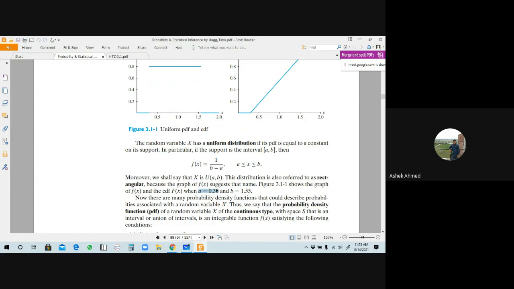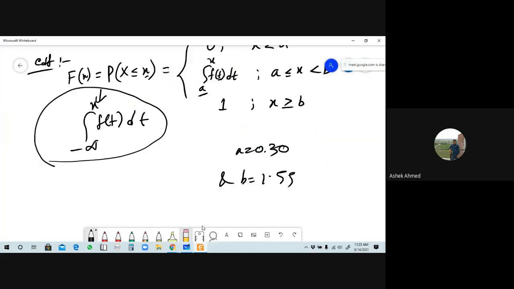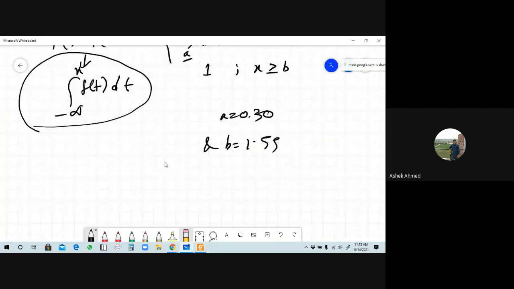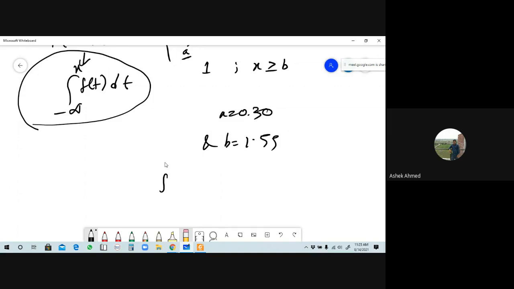তাহলে এখানে বলো দেখি, if a is 0.3 and b is 1.55, the value of f of x will be 1 by 1.55 minus 0.30, so this will be 1.25, is it right? Yes, sir.